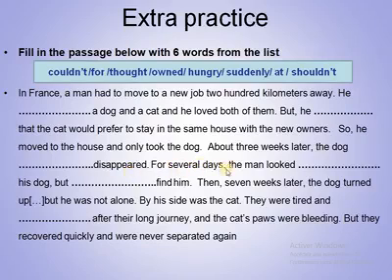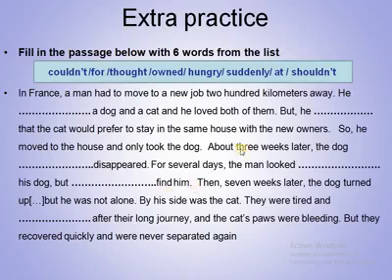For many days, the man looked for his dog, but couldn't find him. Then 7 weeks later, the dog turned up, but he was not alone. By his side was the cat. They were tired and hungry after their long journey, and the cat's paws were bleeding. But they recovered quickly and were never separated again.